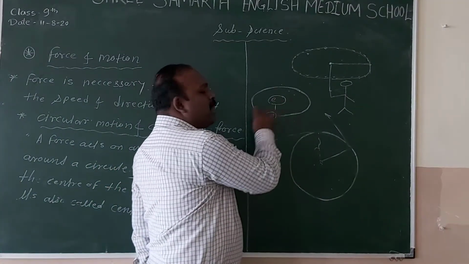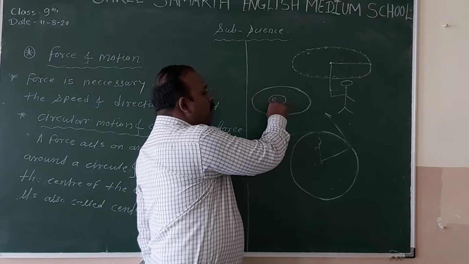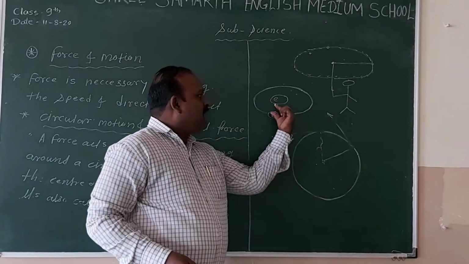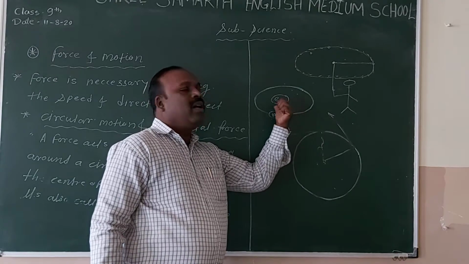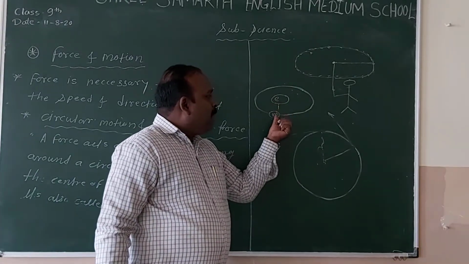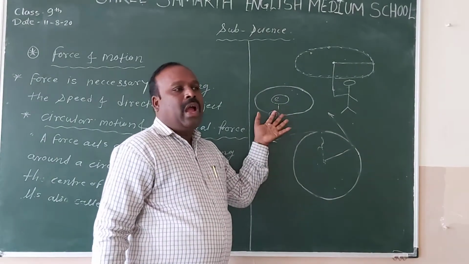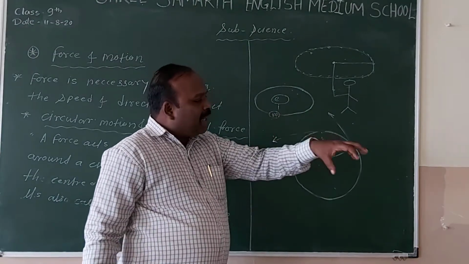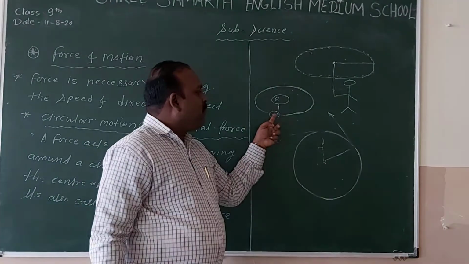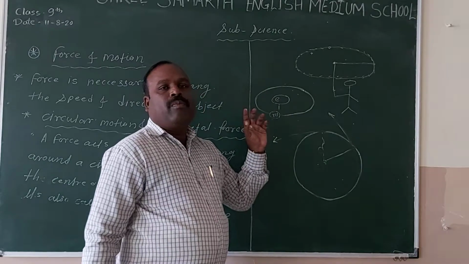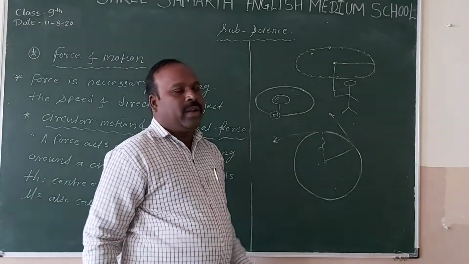So it is possible because of the force of attraction between the moon and Earth. It means Earth applies a force on the moon, and because of this force, Earth attracts the moon towards its center. That is why it is moving in a particular orbit.